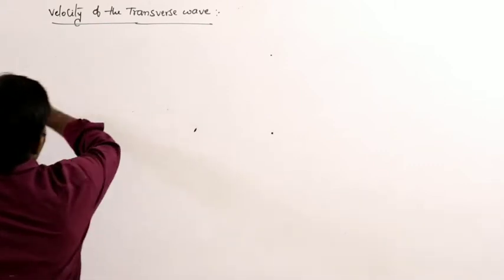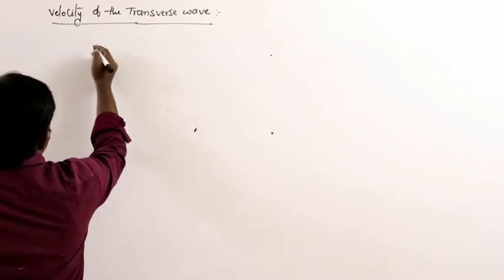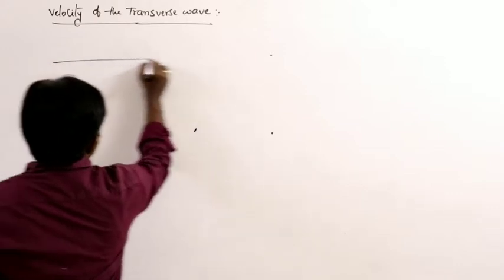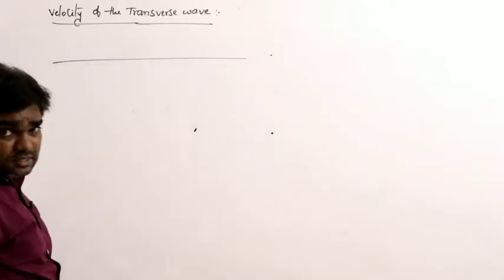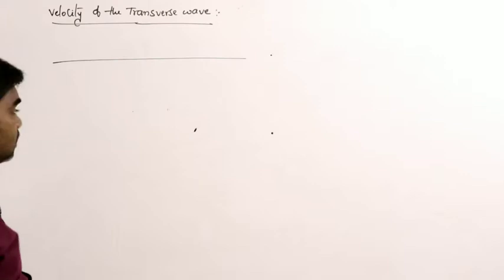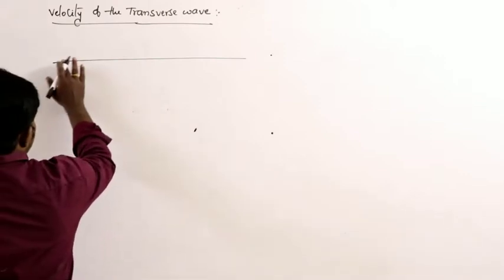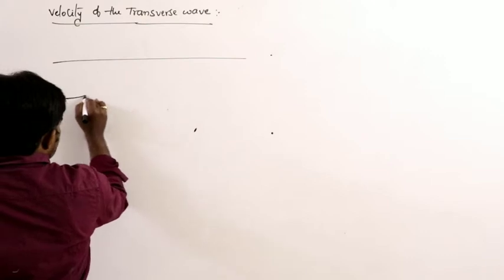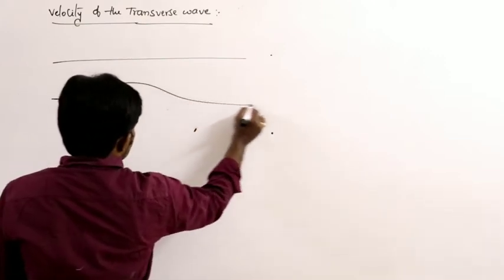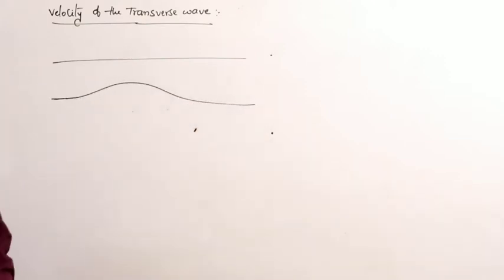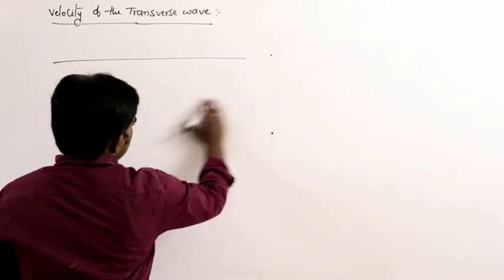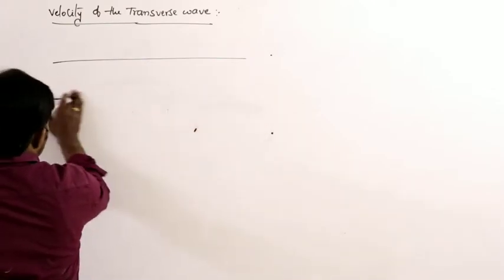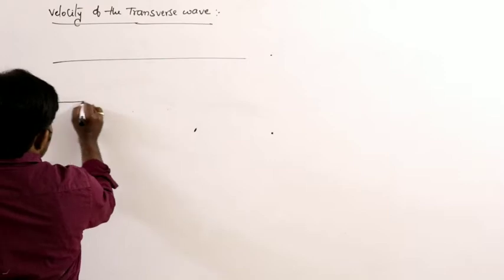Now here, for example, this is the string. A small pulse is generated in the string, and the pulse travels like this. This is the transverse wave.